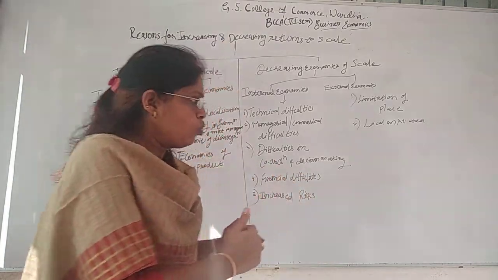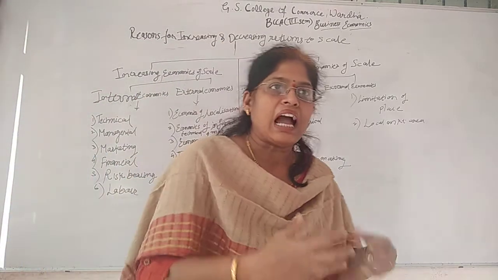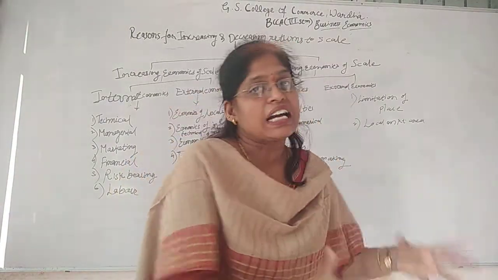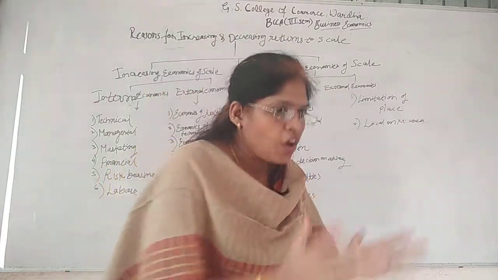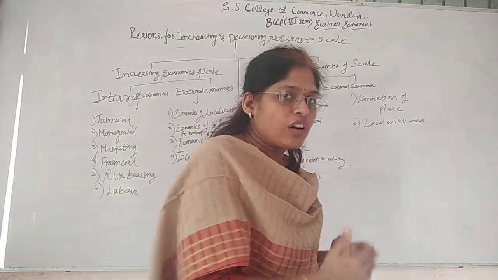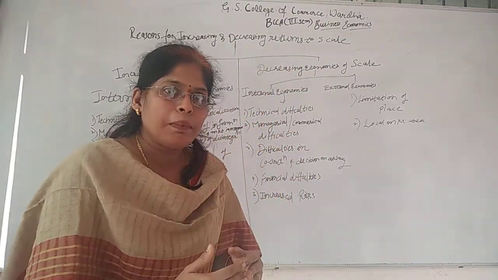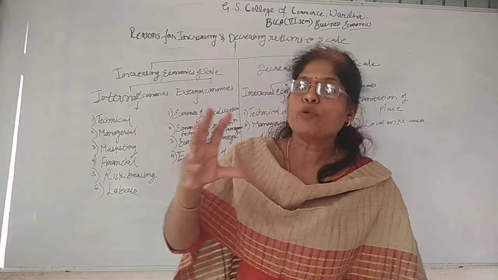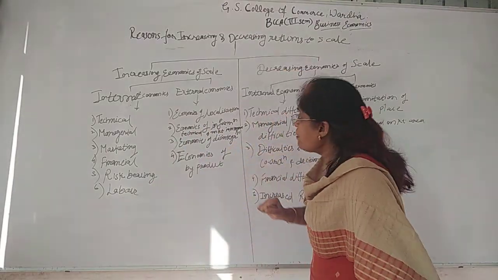To produce the goods, and after producing, the goods must reach the market, so the goods are transported to the market. If the production unit is located in such a place that there are other units also, the transportation cost will be saved by the producer.